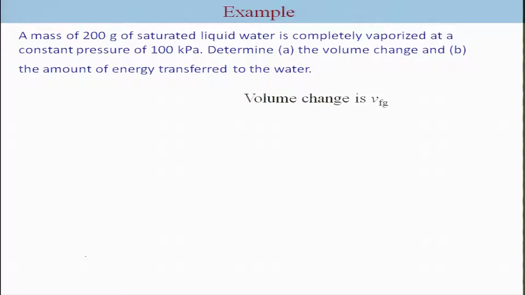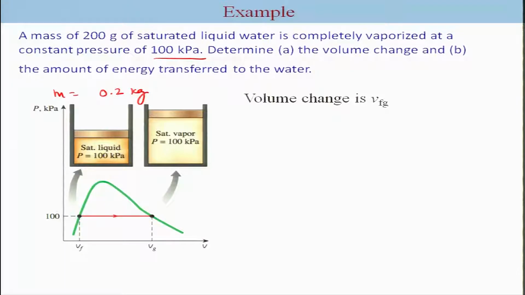A mass of 200 gram of saturated liquid water is completely vaporized at a constant pressure of 100 kilopascal. We have to determine the volume change and the amount of energy transferred to the water. So, what we have is a mass which is 0.2 kg, and the pressure is given here. Since the pressure is given, we are going to make use of the saturated water constant pressure table, and since it is already informed that there is a complete vaporization, it is going to be a saturated system.